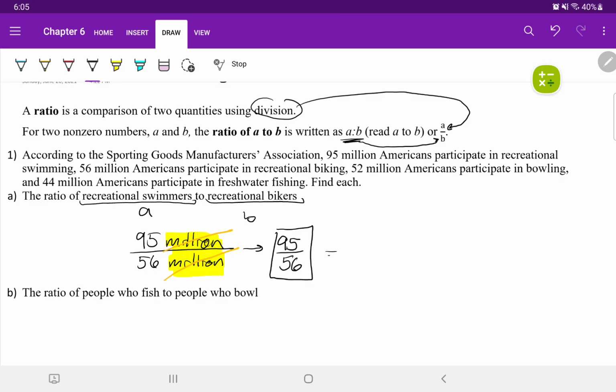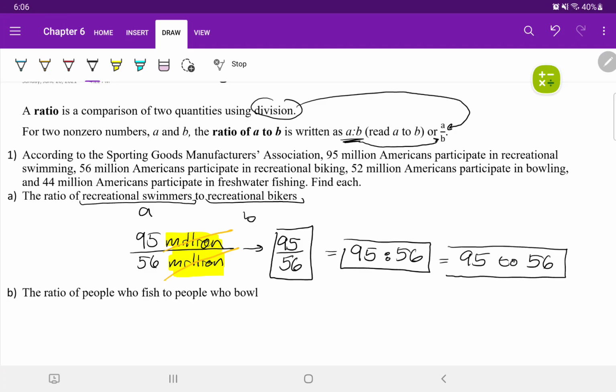We can also write that using the colon, 95 to 56, or we can write the ratio using the word to, 95 to 56. These answers, no matter which form it is in, are correct.